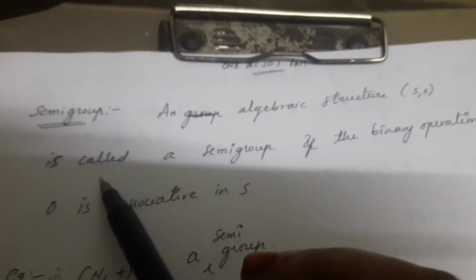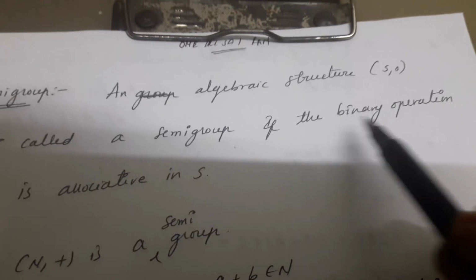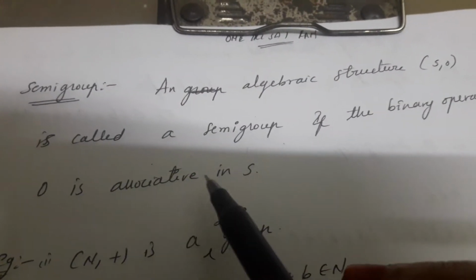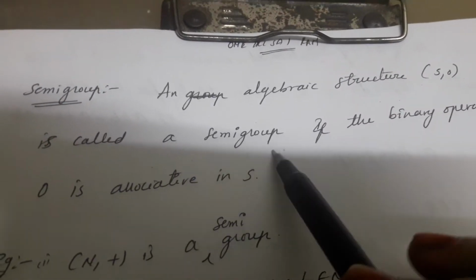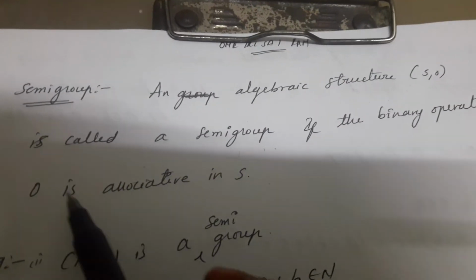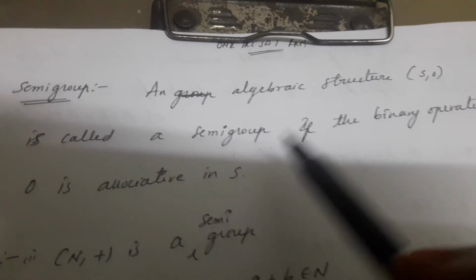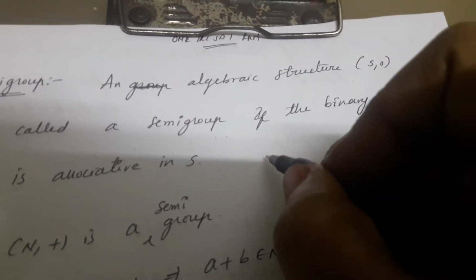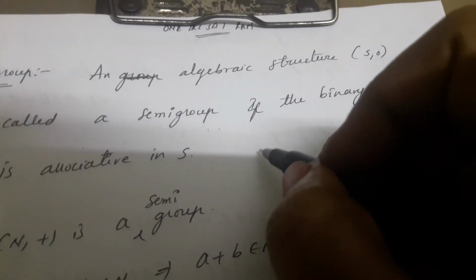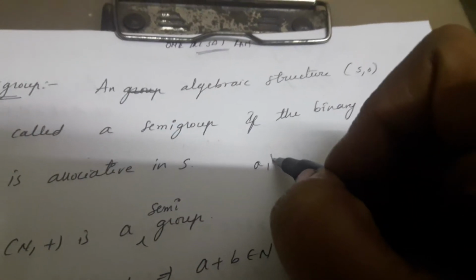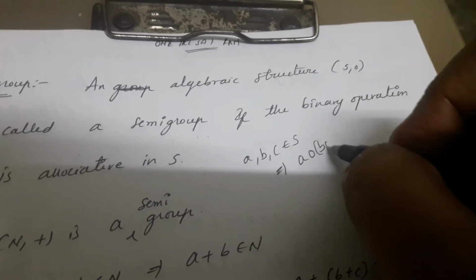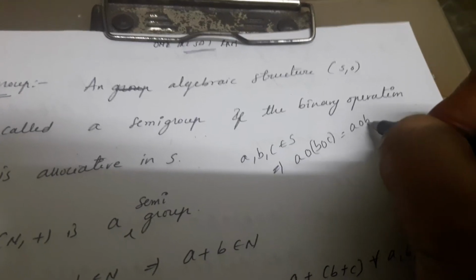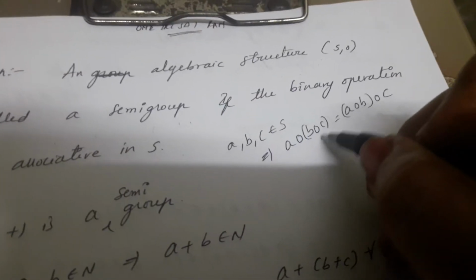An algebraic structure (S, ∘) is called a semi-group if the binary operation ∘ is associative in S. Already we know what associative means. If we consider any three elements in S, that is, for a, b, c belongs to S, implies (a ∘ b) ∘ c is equal to a ∘ (b ∘ c). Here ∘ is a binary operation.